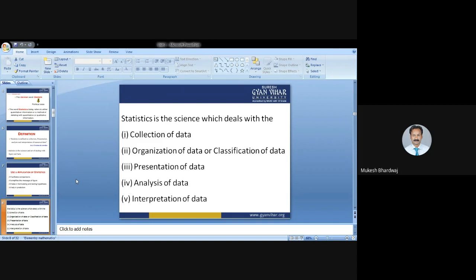Statistics is the science which deals with the collection of data. Second is organization or classification of data, then presentation of data, analysis of data, and interpretation of data. Here the word data comes again and again. That means statistics is mainly focused on and related to data.